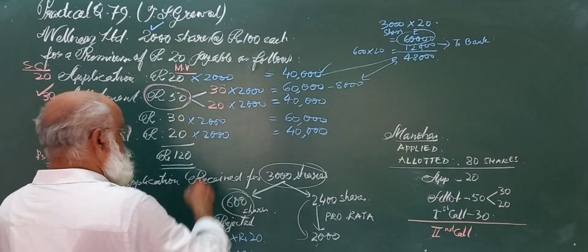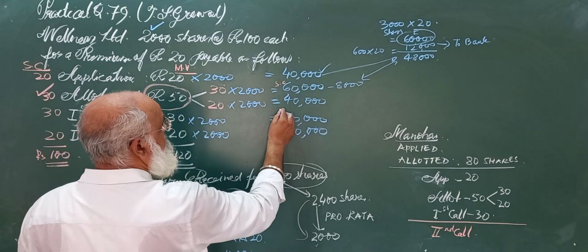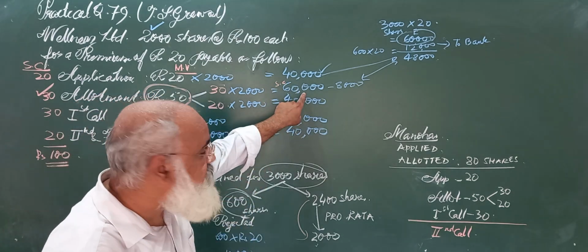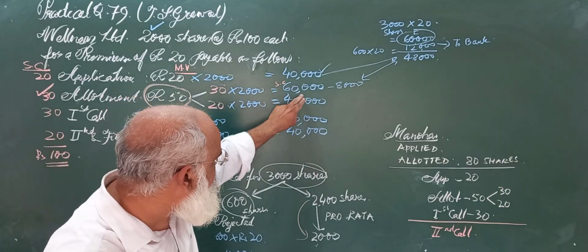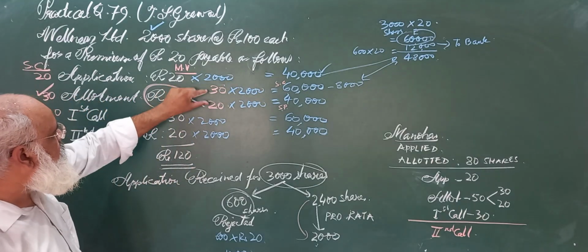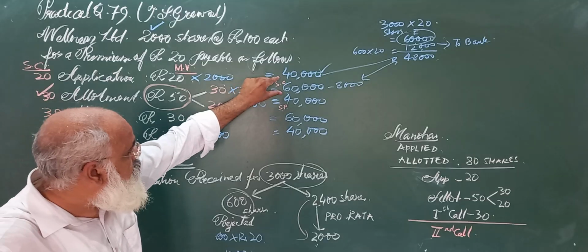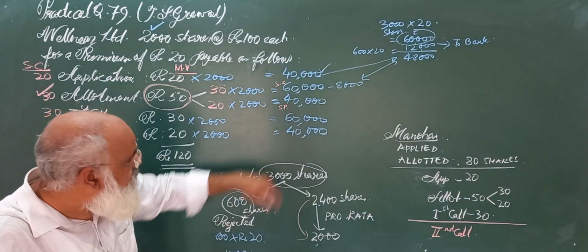Always remember, the first thing is share capital. SC for share capital, SP for securities premium. This is the place where students make mistakes, because they don't bifurcate it in this way. The first amount of allotment, I am saying again and again, will go to share capital. The second will go to securities premium.